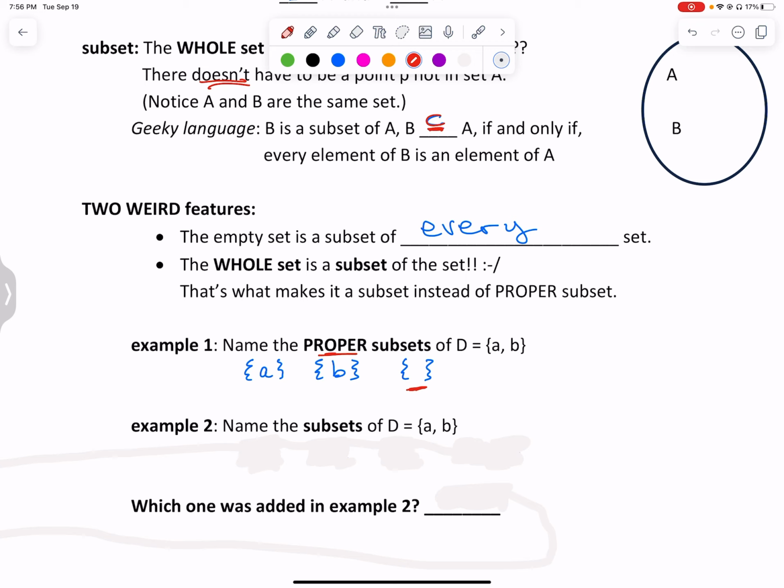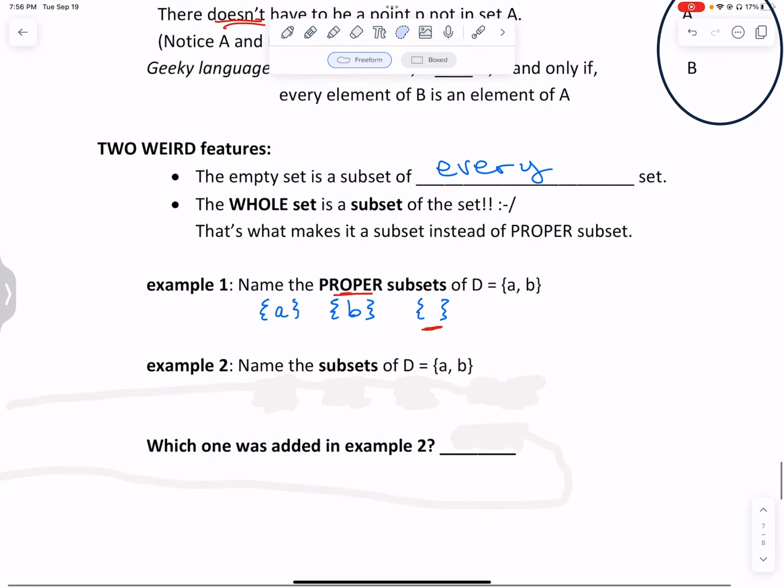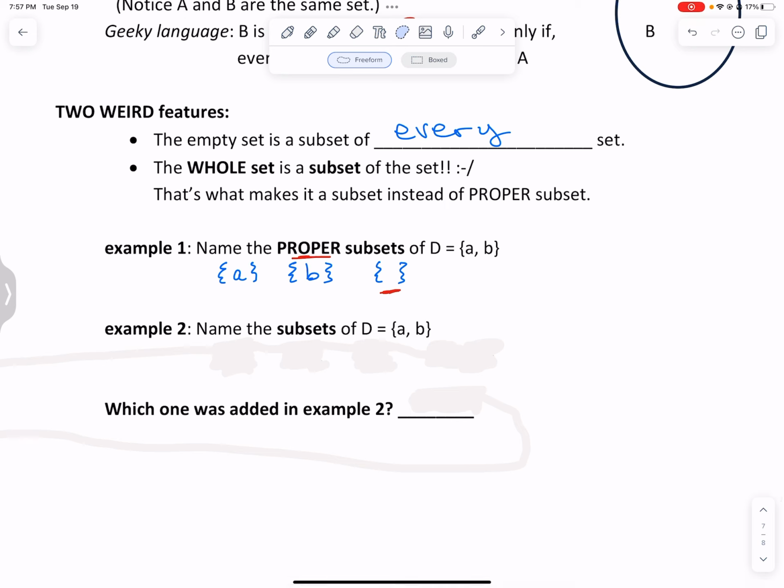Okay, so notice that with this one, is there something that was in D that is not in this set? B. So my B is this point, right? It's that one thing that's in the big one, but it's not in the proper subset. Okay, so here's B. So B is a proper subset because it's missing that A. And then you have the empty set that has to be in all of them.